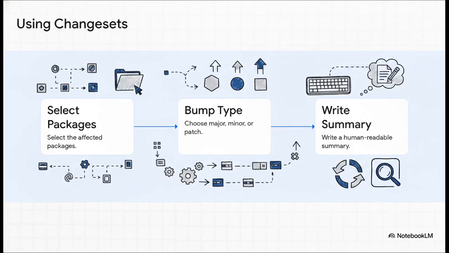To manage those independent releases cleanly, a lot of teams use an interactive CLI tool called change sets. Instead of relying on automated commit parsers that kind of just guess what you want and create incredibly noisy changelogs, change sets forces explicit developer intent.